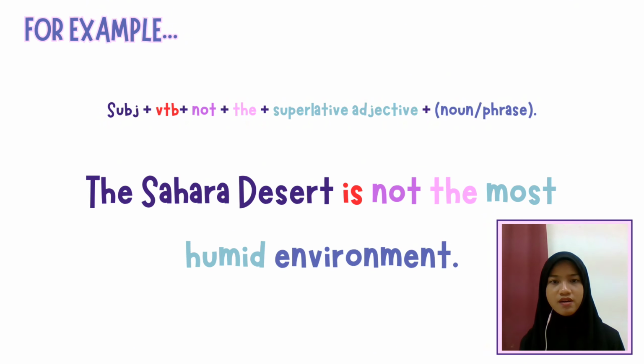Another example is the Sahara Desert is not the most humid environment. So the subject is the Sahara Desert plus verb to be is plus not and the plus superlative adjective most humid plus noun or phrase environment.